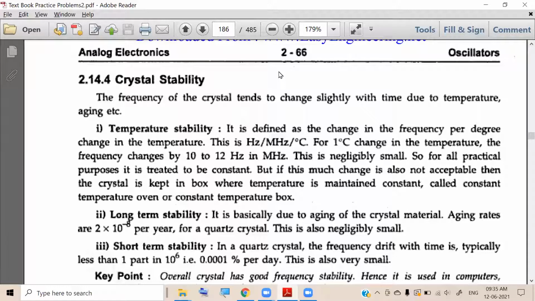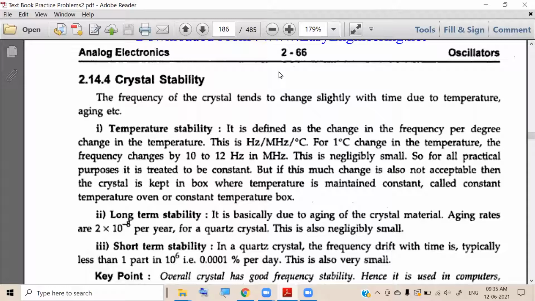So suppose your resonant frequency is 1 megahertz. Then for 1 degree change in temperature, the frequency changes only by a very small value, that is 10 to 12.